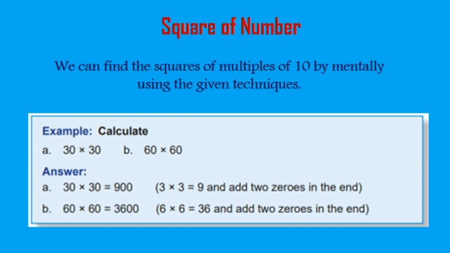Just you have to calculate this 3 into 3 first. It is equal to 9, and then add 2 zeros in the end. And same goes to this 60 and 60. Just multiply 6 and 6 first, which is 36, and add 2 zeros in the end. You will get 3600.